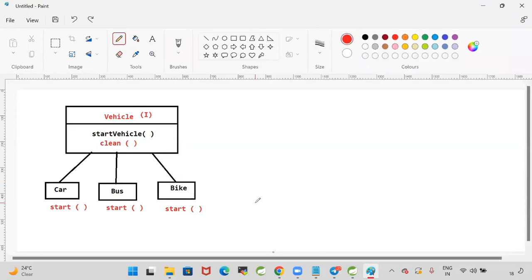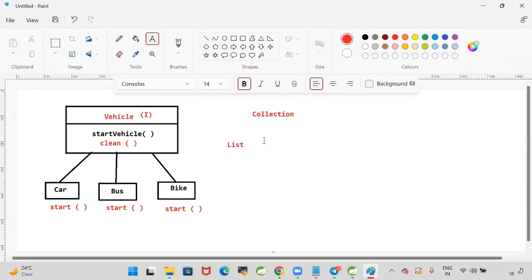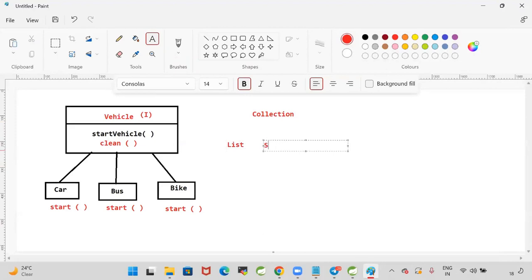Are you guys able to understand why default methods came into the picture? To add new functionality to the existing interfaces, default methods and static methods came into the picture. For example, let's assume that here we are having one interface called Collection. This Collection interface is extended by List, and it is extended by Set. It is extended by Queue.